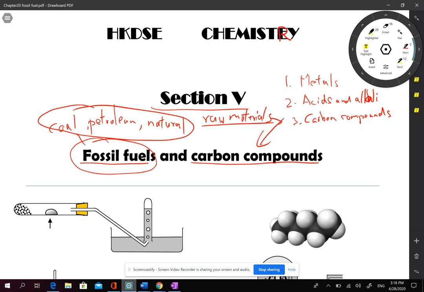We know that fossil fuel is so important for modern life. How can it be used? How can it be refined? Because when we try to extract fossil fuels from the earth, they cannot be used directly. How can we refine it? How can we make it more useful? And also, what is the consequence? That means the side effect.